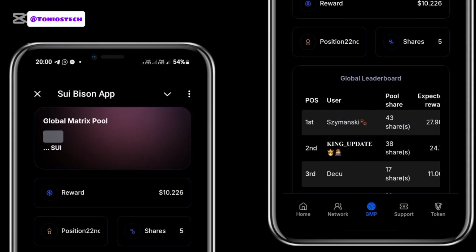So some percentage is deposited into this global matrix pool. The network is slow here, so it's not loading. If not, you would have seen the balance. And that is basically how the platform works.